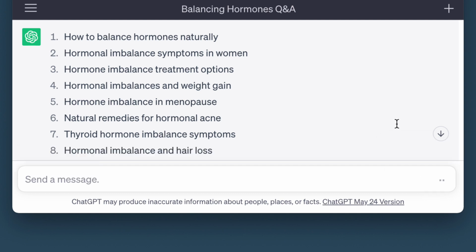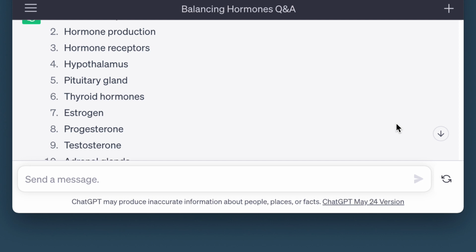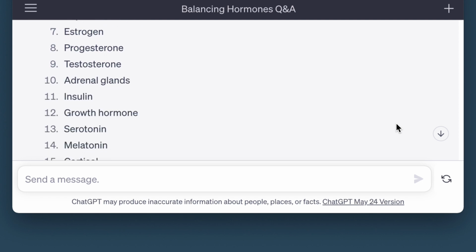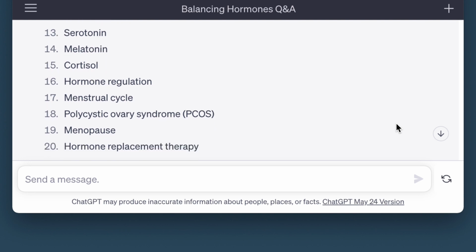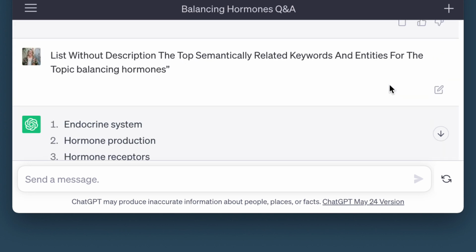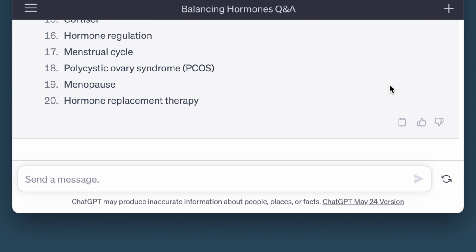So look: the endocrine system, hormone production, hormone receptors, pituitary gland, estrogen, progesterone, testosterone, cortisol. These are all things that are related to balancing hormones, but not necessarily directly related. So just look, there are so many ideas in here.